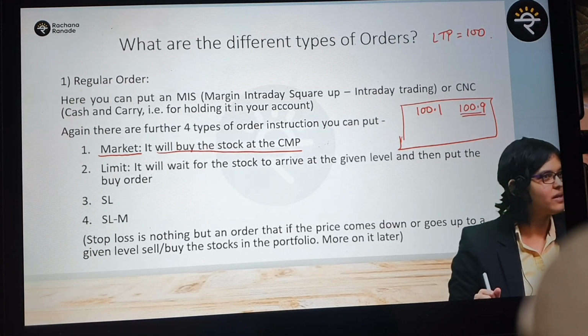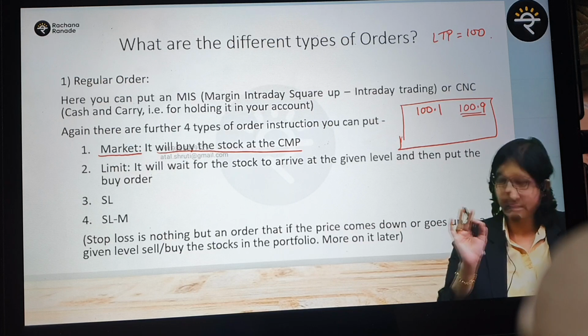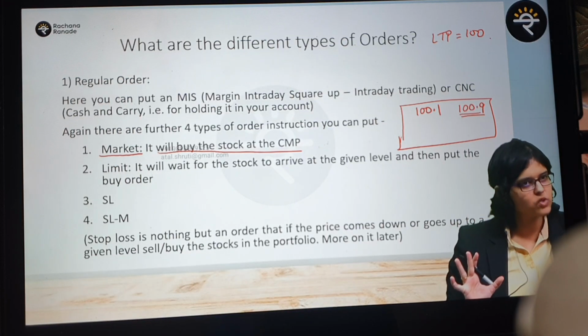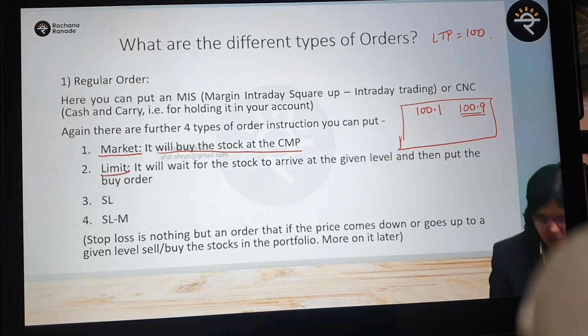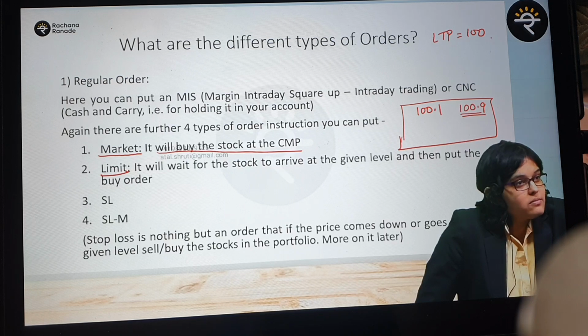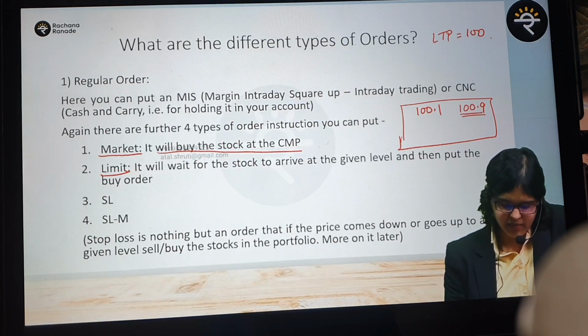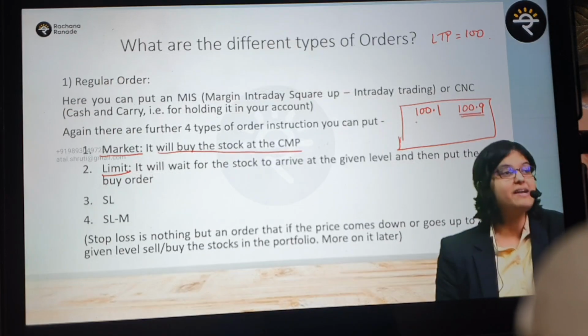The cheapest rate going right now, isn't it? That is the lowest quote by any seller. That will be the price at which your trade will take place. Is this okay? Yes. What will be a limit order then? Limit order means I decided what price I want to buy. Okay, I say 100.10. This fellow, if he doesn't come down, let me lure that seller. I'll put a price at 100.8.